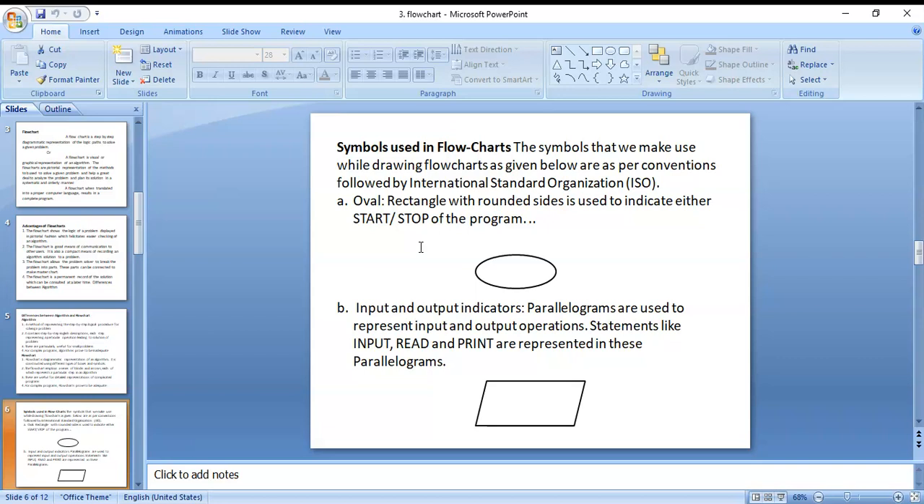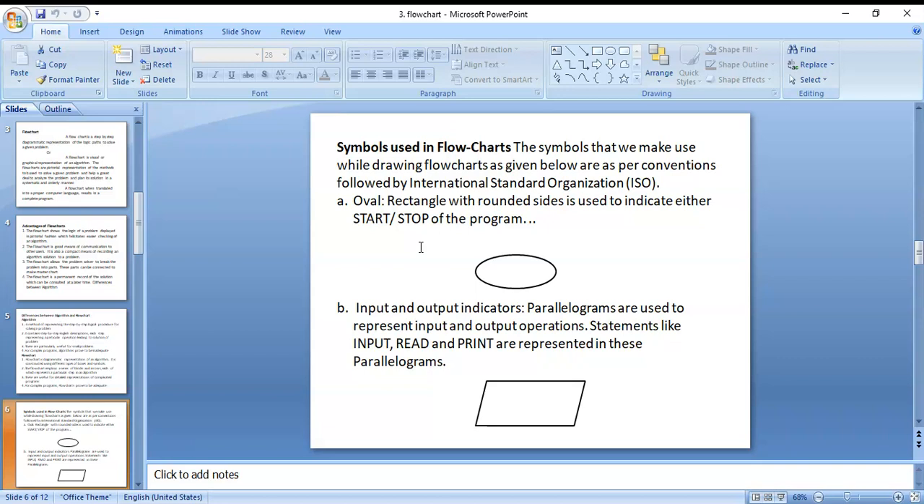On that, the first one is the oval. For what purpose are we using the oval symbol? When we draw a flowchart, the first part and last part both represent starting and stopping, and for that we use the oval symbol. When we start a flowchart, it should start with an oval symbol, and when we stop a flowchart, there also we use an oval symbol. That is the first one, the oval.